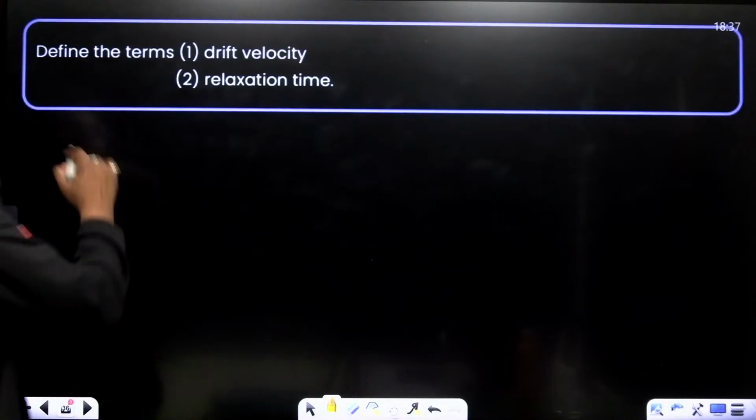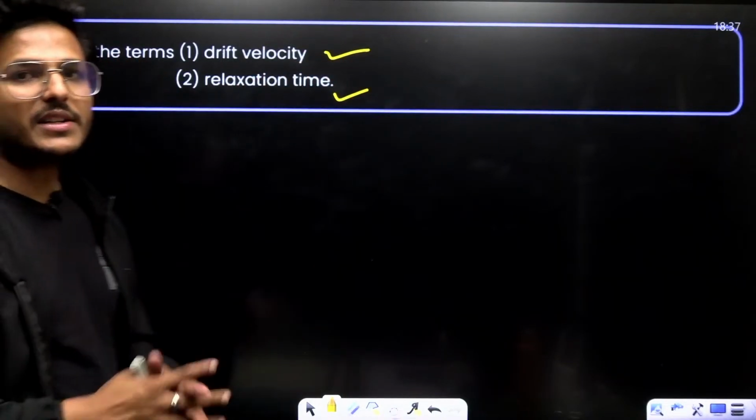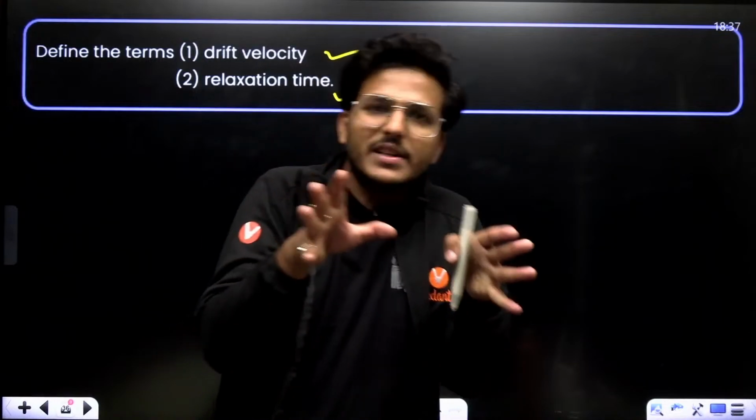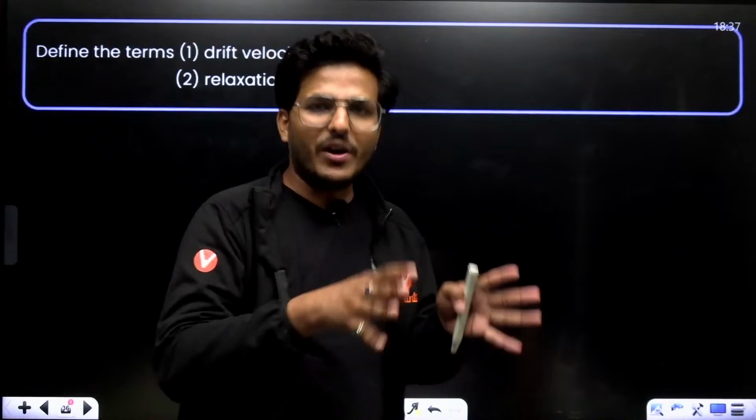Now, moving to next, define the terms drift velocity and relaxation time. Drift velocity is the average velocity of a free electron.